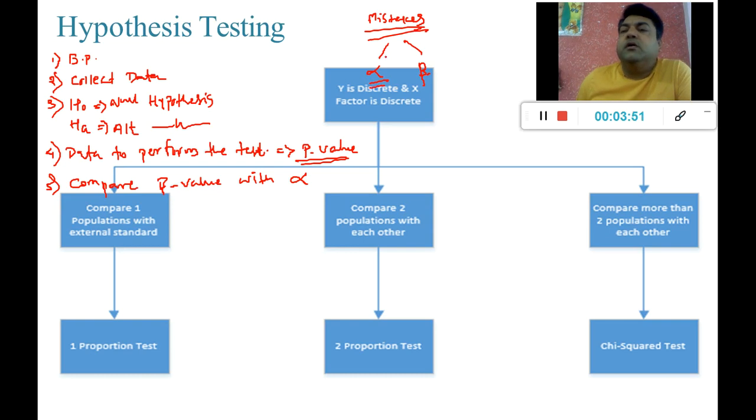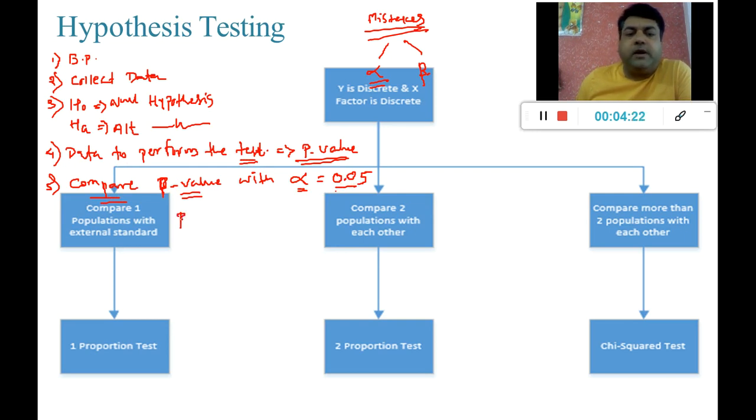Alpha is the quite severe mistake, right? This alpha error is allowed, by industry standard, to be 0.05, right? So when we compare this p-value, which we have got from the test which we have performed, with this alpha of 0.05,